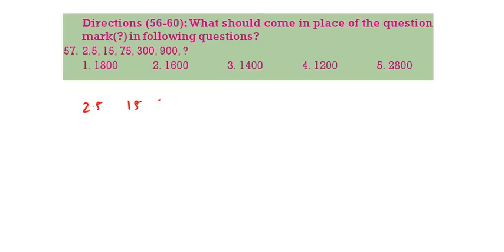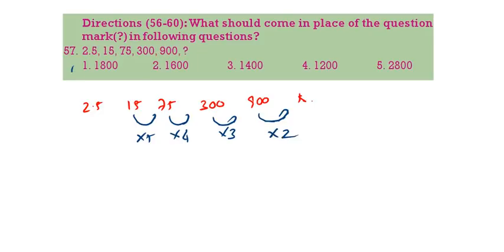2.5, 15, 75, 300, 900, question mark. You see from here, into 5, into 4, into 3, then into 2. Into 2 is 1800. 1 is the correct answer. Next question.